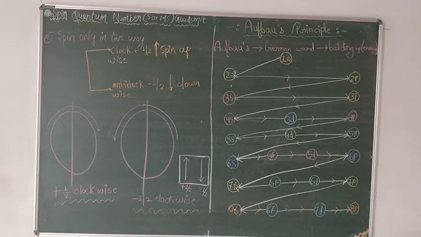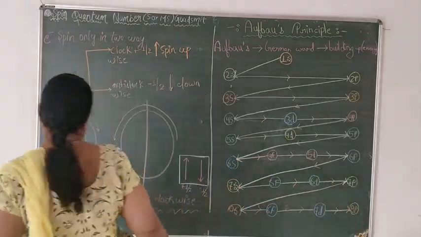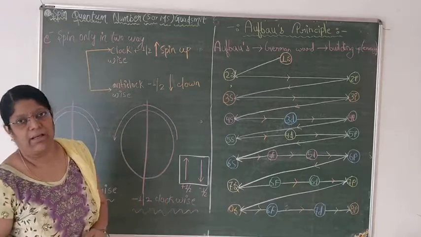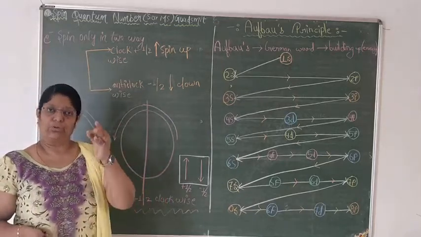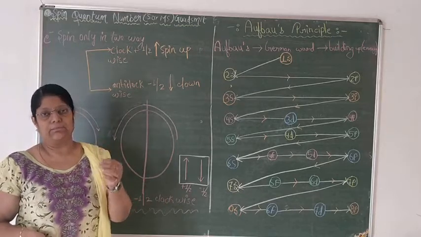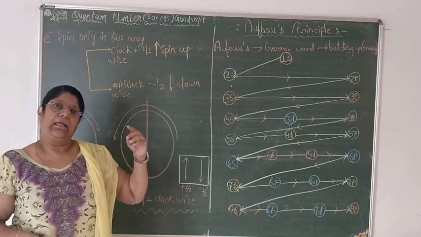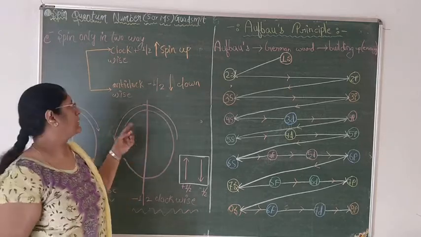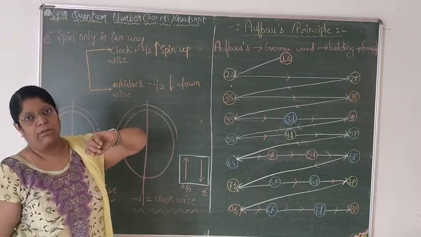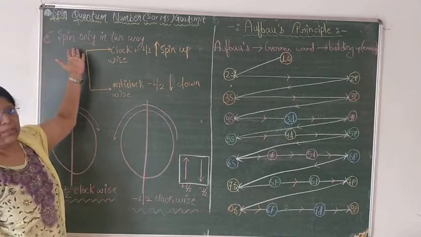11th class, we are talking about chapter number 2, that is structure of atom. Today we will talk about the quantum number, as we read that the numbers which are capable to tell us about the shell, subshell, orbital, their orientation of any electron or in any atom are considered as quantum numbers. Today we are talking about the fourth quantum number, that is the spin quantum number.